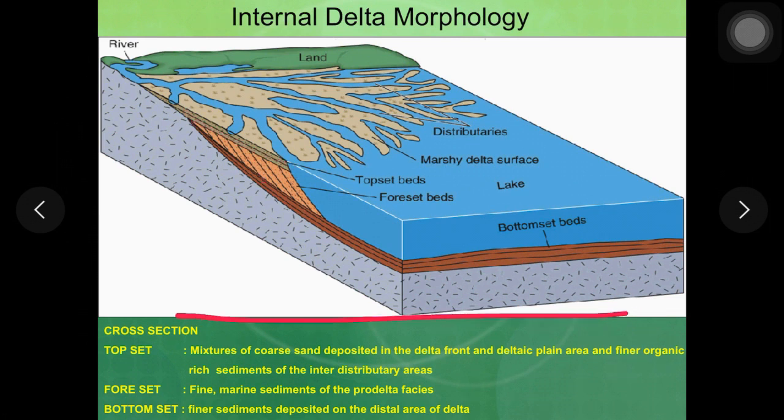So here you can read about the grain size variations in different parts of the delta. The pro-delta consists of finest sediments. The delta front consists of a mixture of clay, silt and sand, and the topmost part is mostly coarse sediments, consisting of organic rich sediments brought by the river.